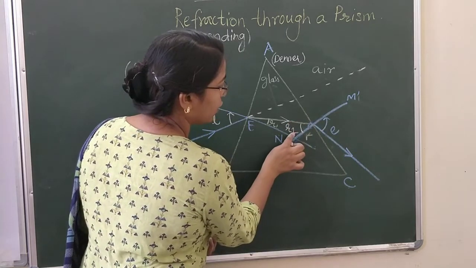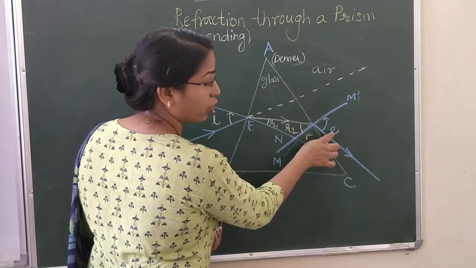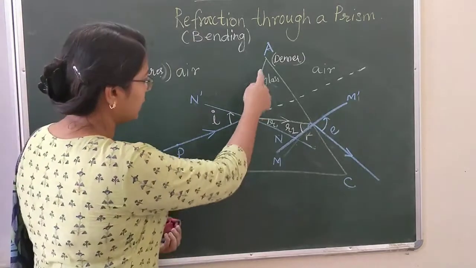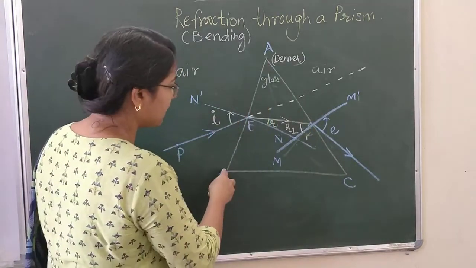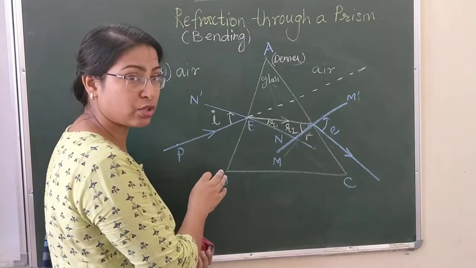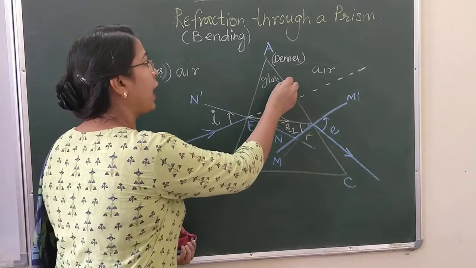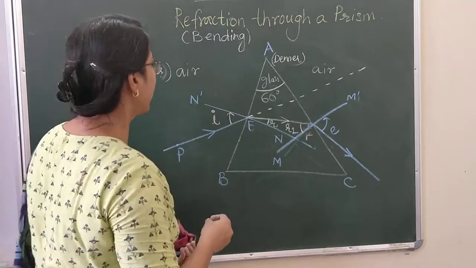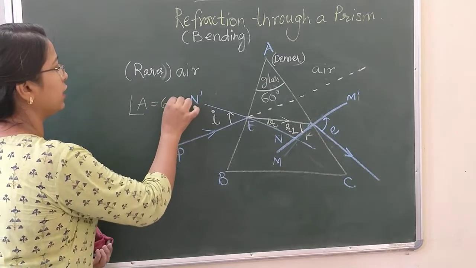Now this angle R2 can be considered as an angle of incidence in case of this angle of emergence. Now we have considered the principal section of the prism, and here we have considered that this is an equilateral triangle. That means all sides are equal to each other and all angles are equal to each other, and this is a 60-degree angle. So that means the angle of prism is 60 degrees here.